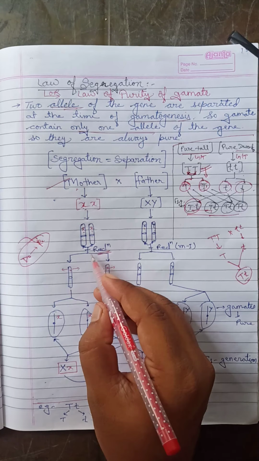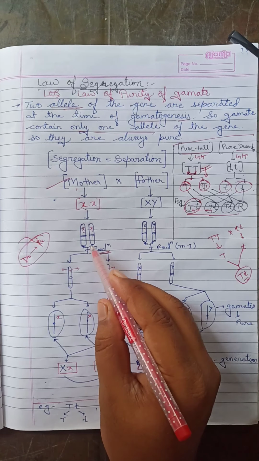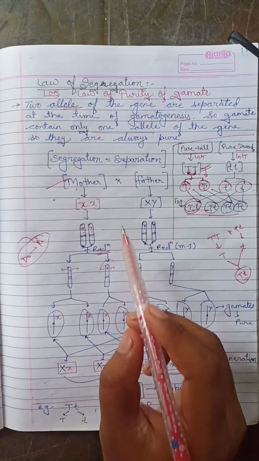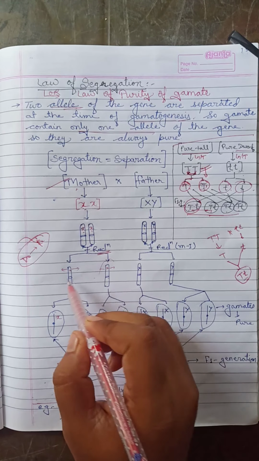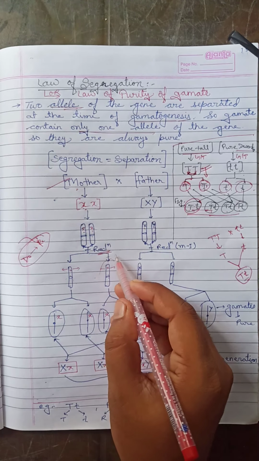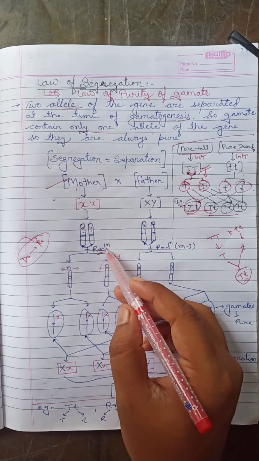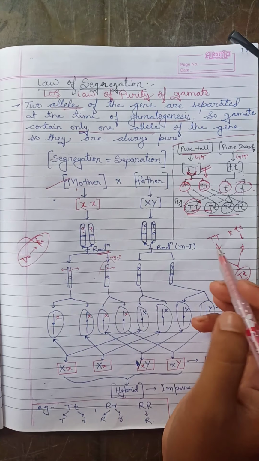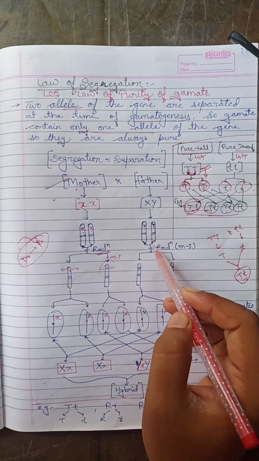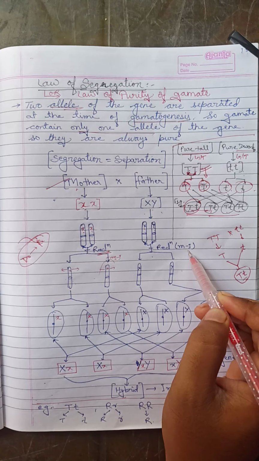And what will happen here? In the monohybrid cross, we use one type of gamete produced. But now, in the separation and segregation, we will produce two same types of gamete, that is X and X. And it is meiosis 1. Meiosis 1, that is the reduction. Reduction means meiosis 1. The same conditions are applicable for the father. It will produce two types of gametes, that is X and Y, and it is also meiosis 1.